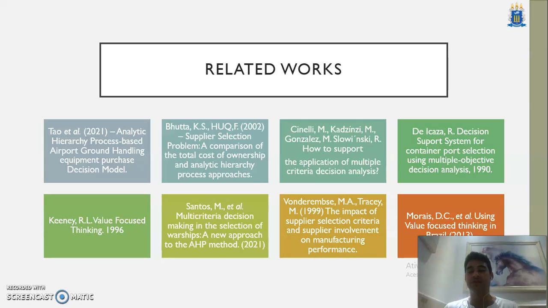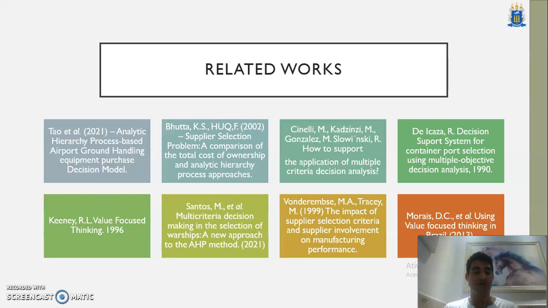Also, we have Ricardo de Icaza talking about a decision support system for container port selection using multiple objective decision analysis. This article is from 1990, which is a very important one. It's very good for understanding also the supplier selection problem via multi-criteria.